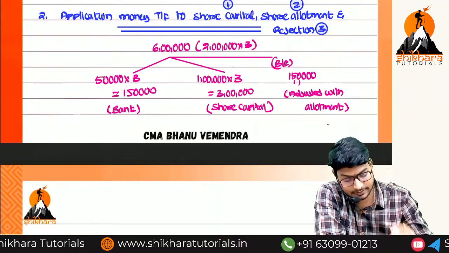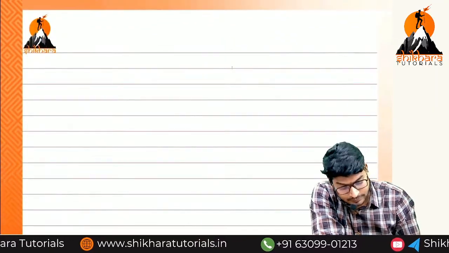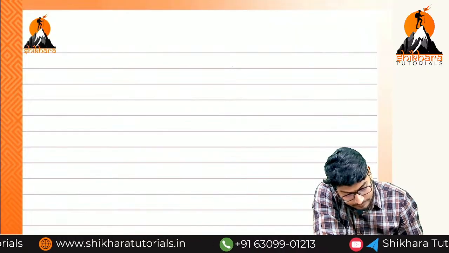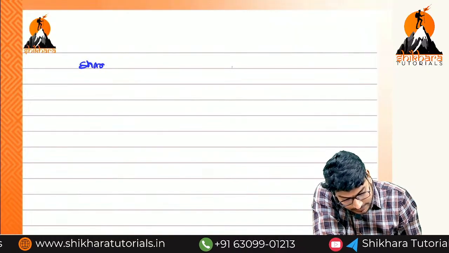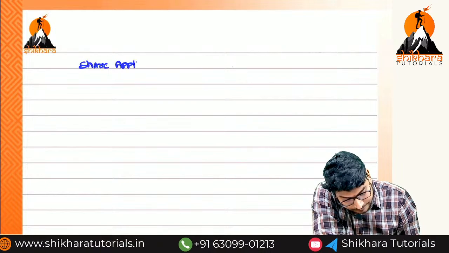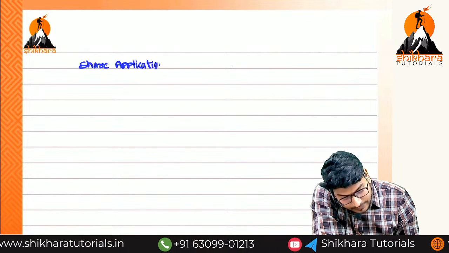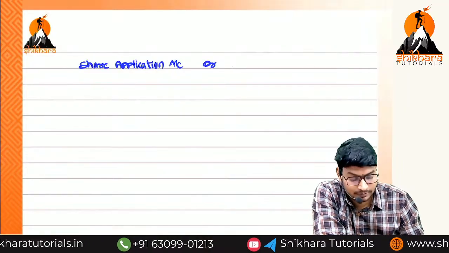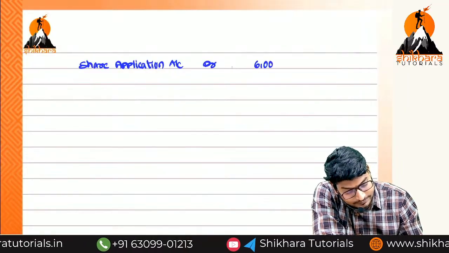Did you understand the concept? What is the entry? Share application account debit. What is the total amount? 6 lakhs.